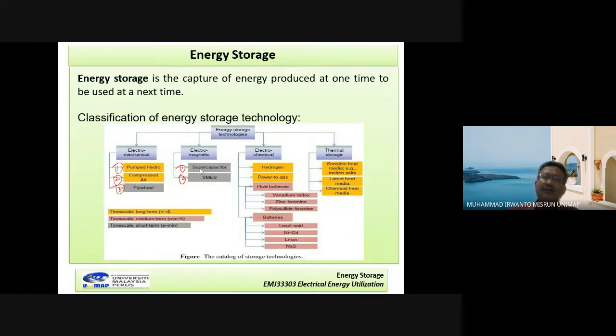Okay, now we want to explain one by one. This one is the overall view here, and for this case only hydrogen and battery convert from electrical to heat here for the thermal storage.